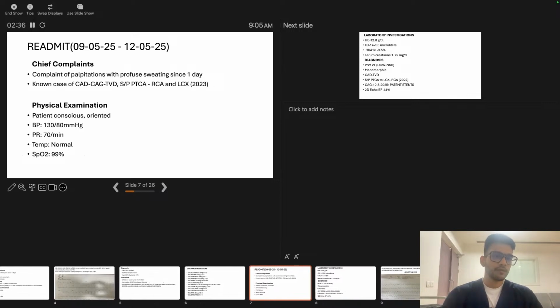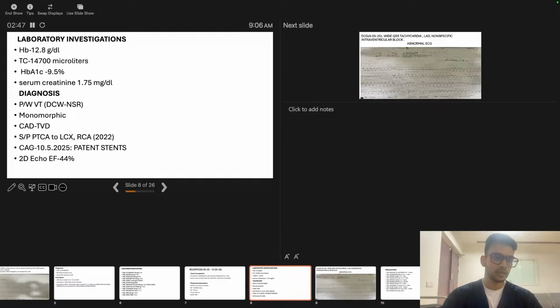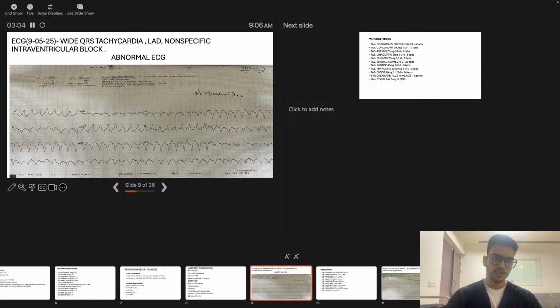The patient was then readmitted in the month of May 2025 with a chief complaint of palpitation and sweating since 1 day. Coming to his lab investigations, his total count was increased to 14,700 and HbA1c was 9.5 because of his diabetes history, and creatinine level was also increased to 1.75. Upon the ECG, we came to know about wide QRS tachycardia, LAD, and a non-specific intraventricular conduction delay, probably RBBB, because we can see the RS pattern in V1.